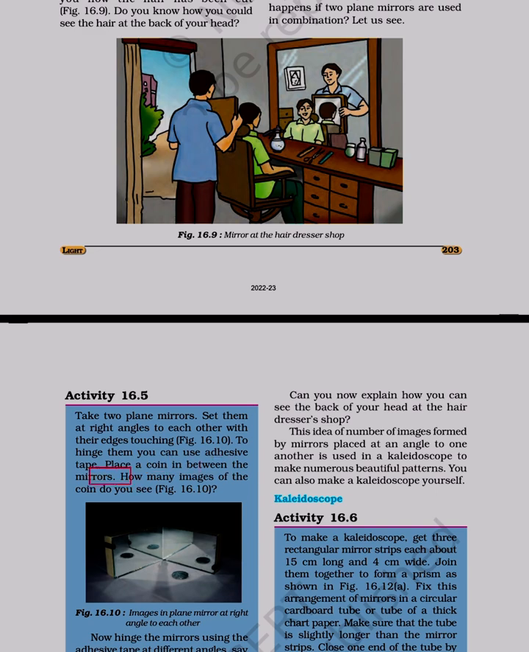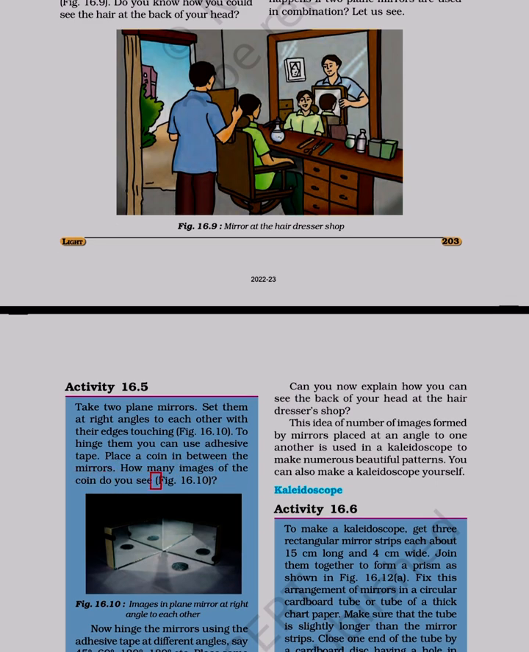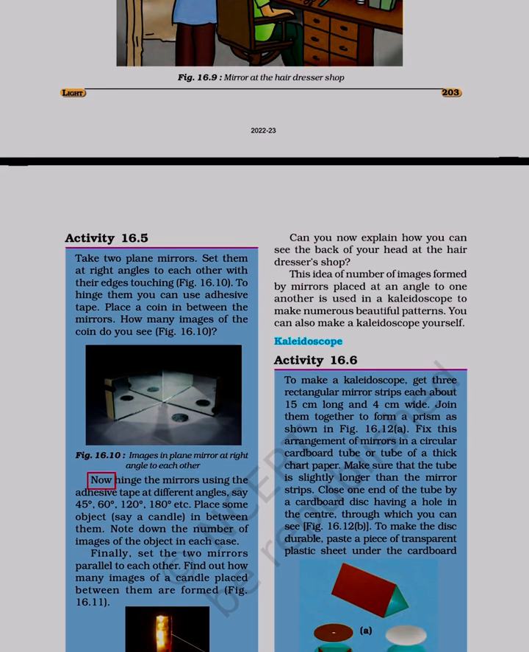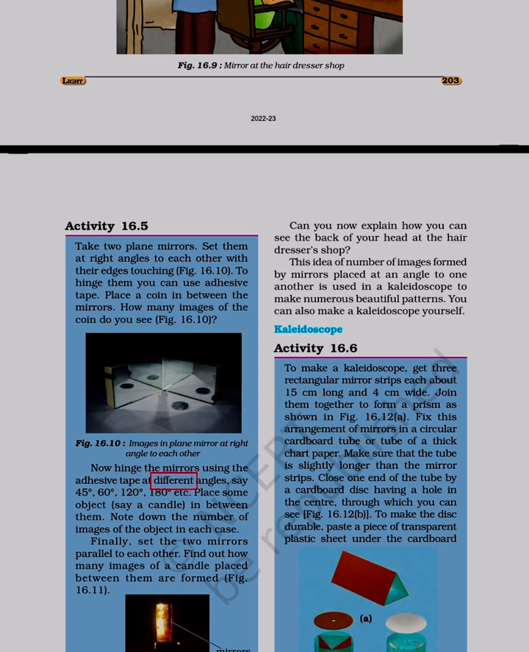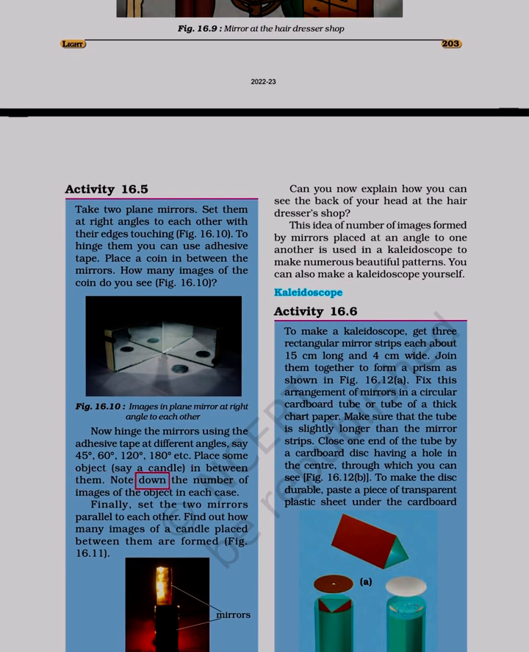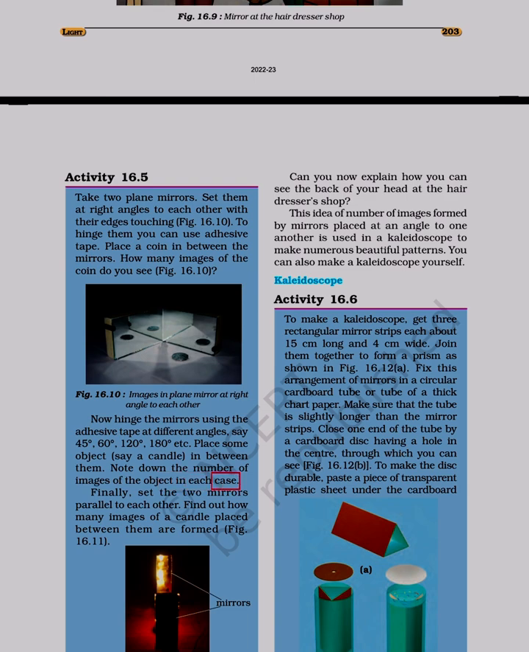Place a coin in between the mirrors. How many images of the coin do you see? Figure 16.10. Images in plane mirrors at right angles to each other. Now hinge the mirrors using the adhesive tape at different angles, say 45 degrees, 60 degrees, 120 degrees, 180 degrees, etc. Place some object, say a candle, in between them. Note down the number of images of the object in each case.